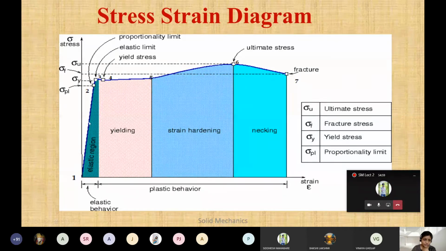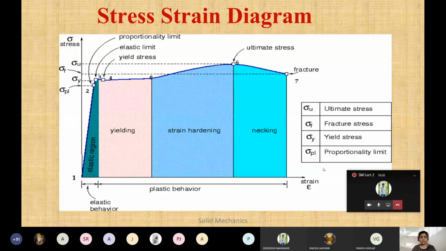See, from point 1 to 2, that is a zone. One by one I'll explain the different regions. So 1 to 2 is called the elastic region. Then from 3 to 5, there is a yielding point, then strain hardening, and last it is called necking. Necking means where the breaking takes place, and we will be able to see this in the UTM, the universal testing machine, on which we will do an experiment. Here we can see exactly how the necking occurs and how the material breaks.